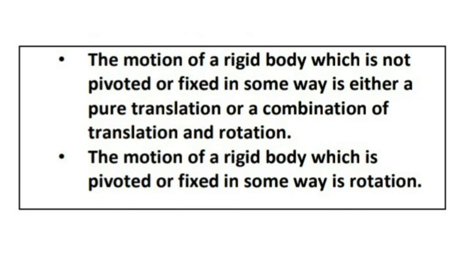Anyway, the motion of a rigid body which is not pivoted or fixed in some way is either a pure translation or a combination of translation and rotation. The motion of a rigid body which is pivoted or fixed in some way is called rotation.